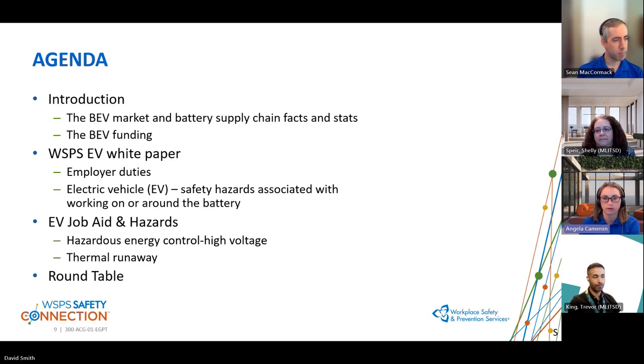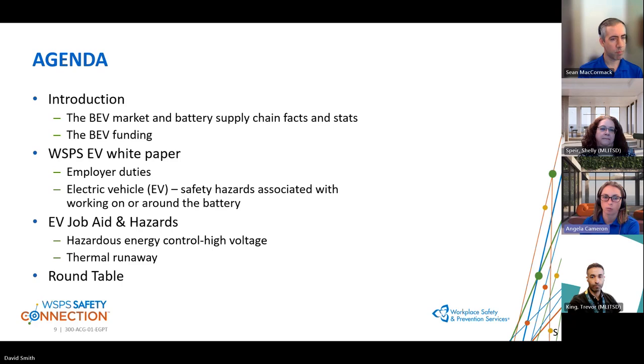The focus today, and this is the first time we're presenting this topic as a safety connection, is the white paper and the job aid. We're going to talk about battery electric vehicles, the market and the funding that has been provided that has created the need for this knowledge and this information to be shared.